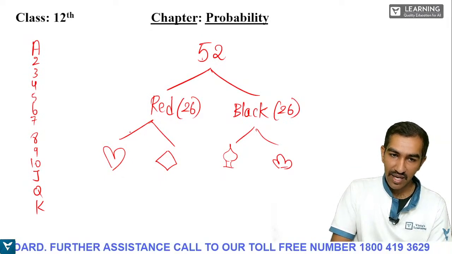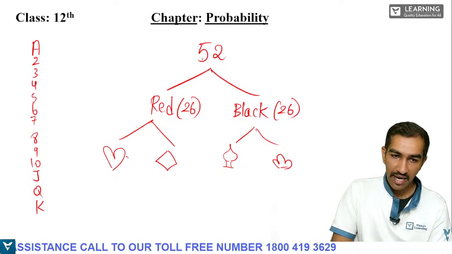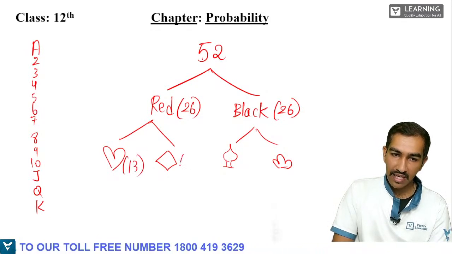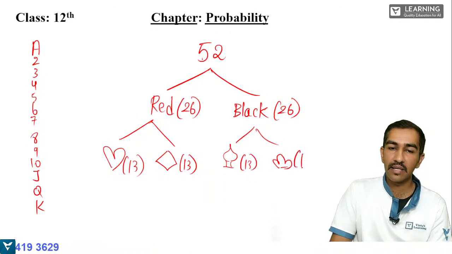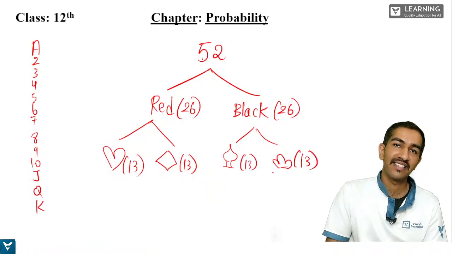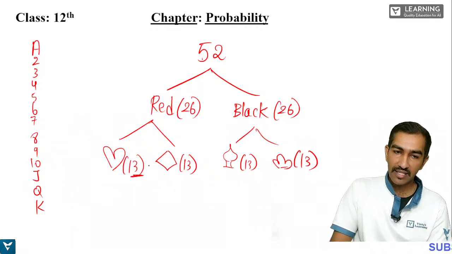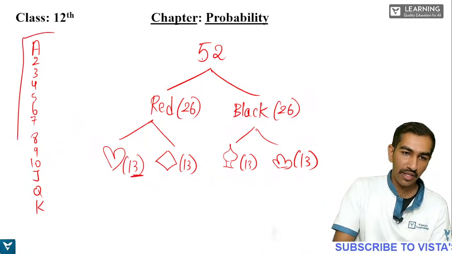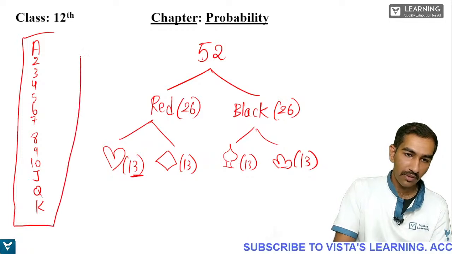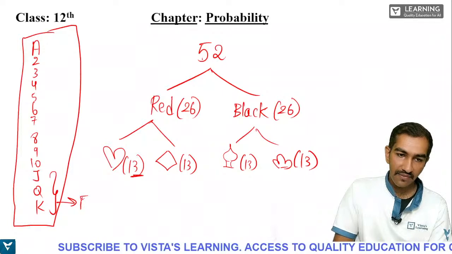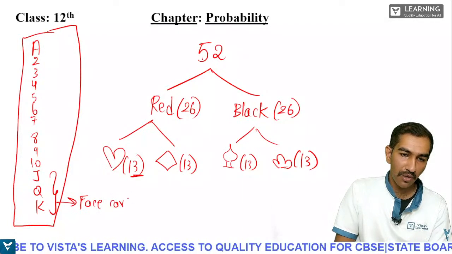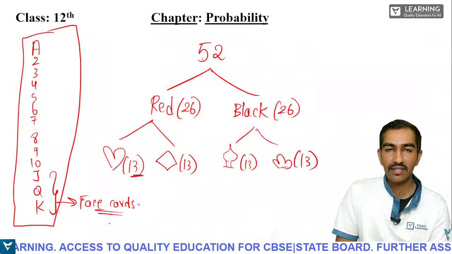Under red we have two shapes, heart and diamonds. Heart will be having 13 cards. Diamonds will be having 13 cards, spades will be having 13 cards, and clubs will be having 13 cards. So what are those 13 cards? These are those 13 cards, A to K. And in this, J, Q and K are called as face cards. Remember this, very important.